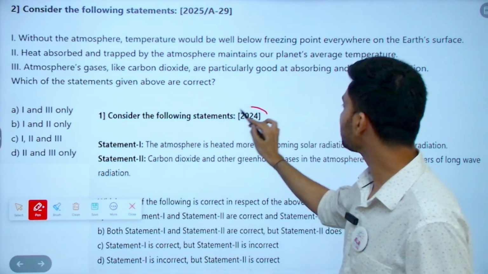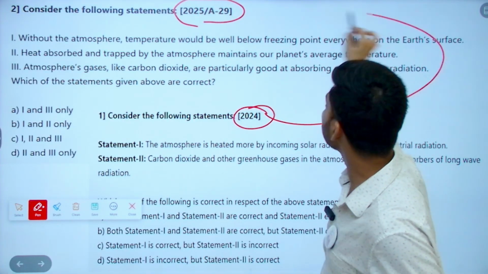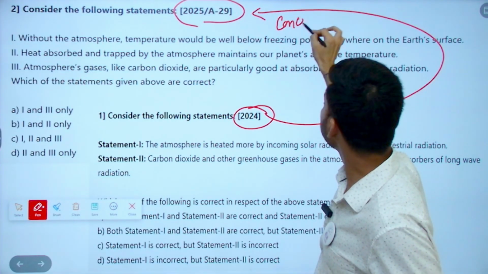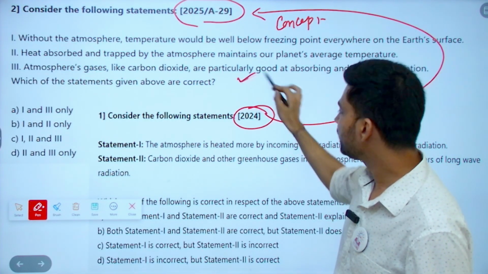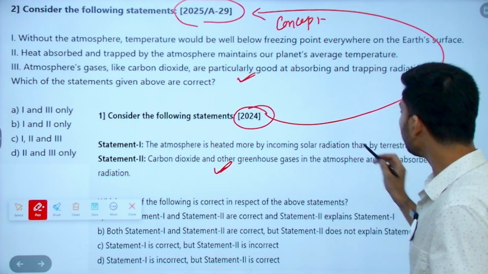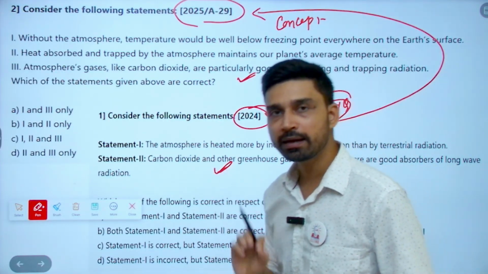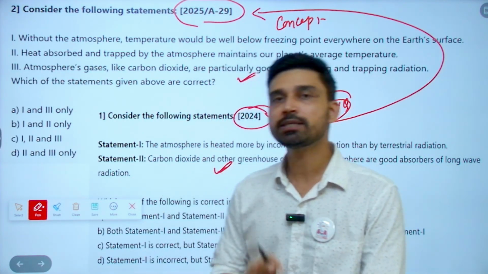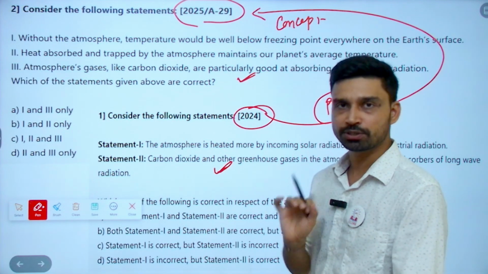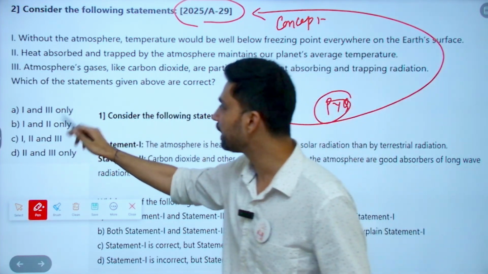It is a question asked in 2024. This is a question asked in 2025. It is the exact repetition of the concepts related to temperature, and the third statement here and second statement, basically they are the same statement. So that's why I'm telling you that PYQs are very, very important. Go through them properly, analyze them, and try to understand concept, not just mug up the answers. Not just be happy that you have found or we have ticked the correct answer here.